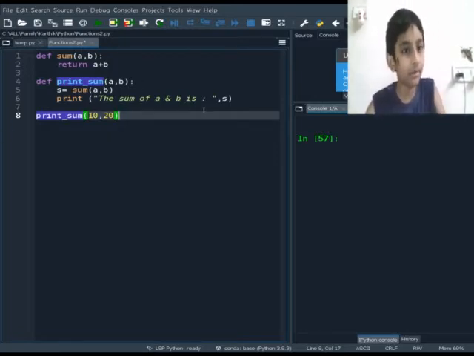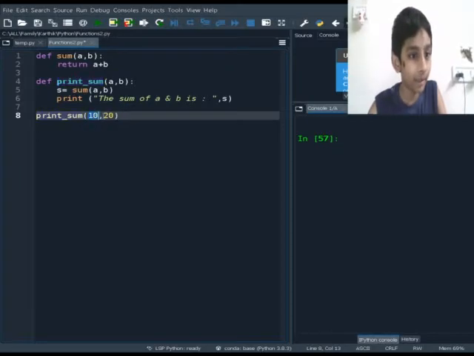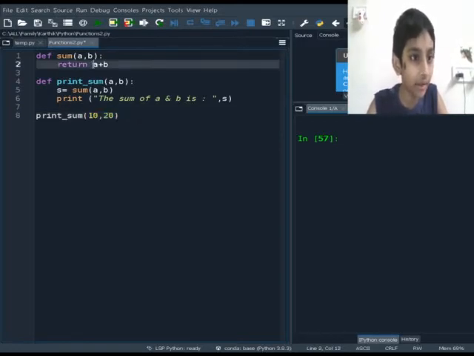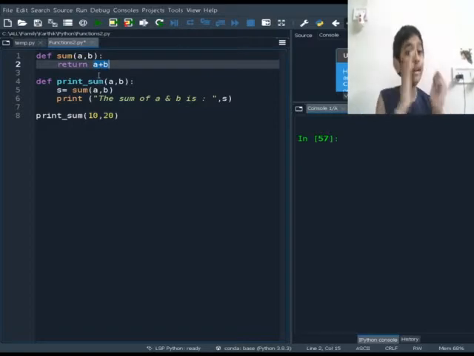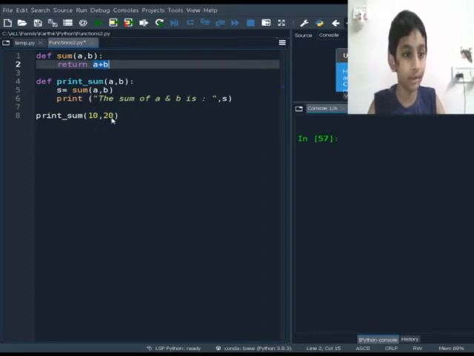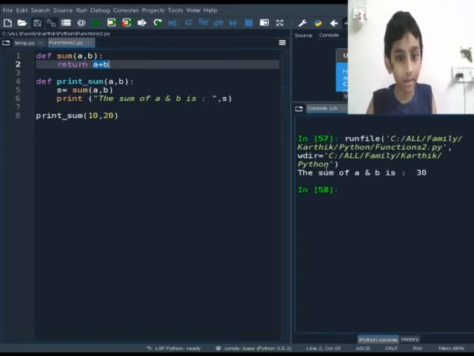So print sum of a and b, and I call print sum with 10 and 20. It will take a as 10 and b as 20, and a plus b means it will add them. So a is equal to 10 and b is equal to 20, it's going to add them, and the result will be 30. See, the sum of a and b is 30.